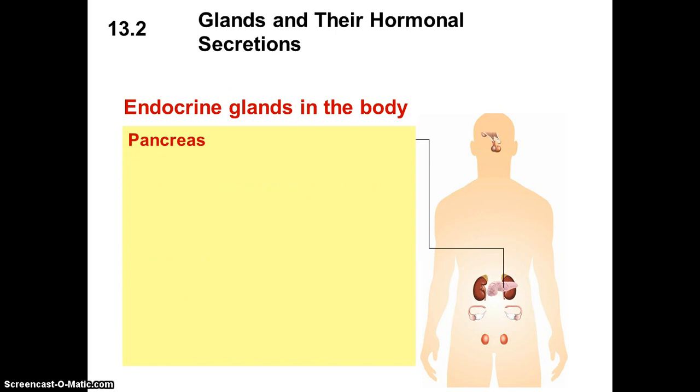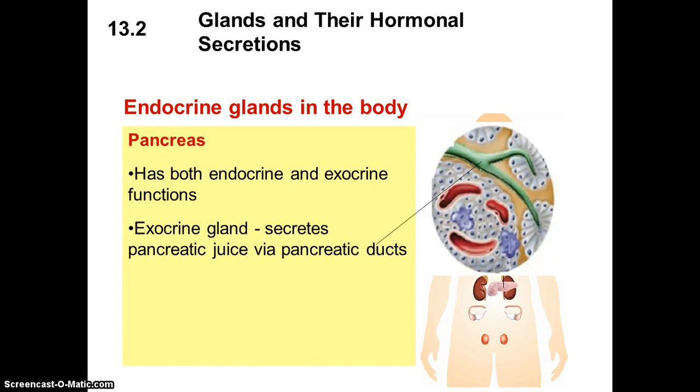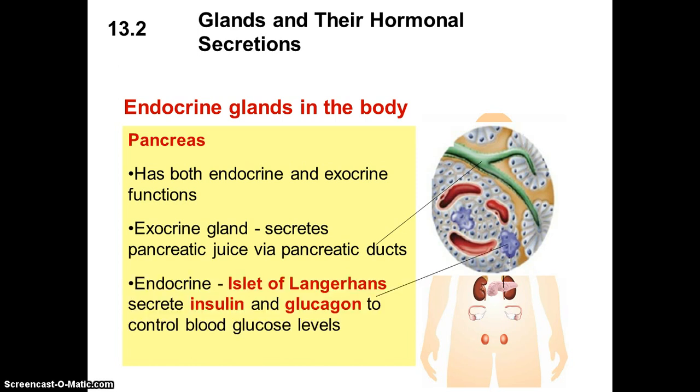It has both endocrine and exocrine functions. The exocrine function is the pancreatic juice secreted via the pancreatic duct. The endocrine function, the islets of Langerhans, helps to secrete insulin and glucagon to control the blood glucose level.